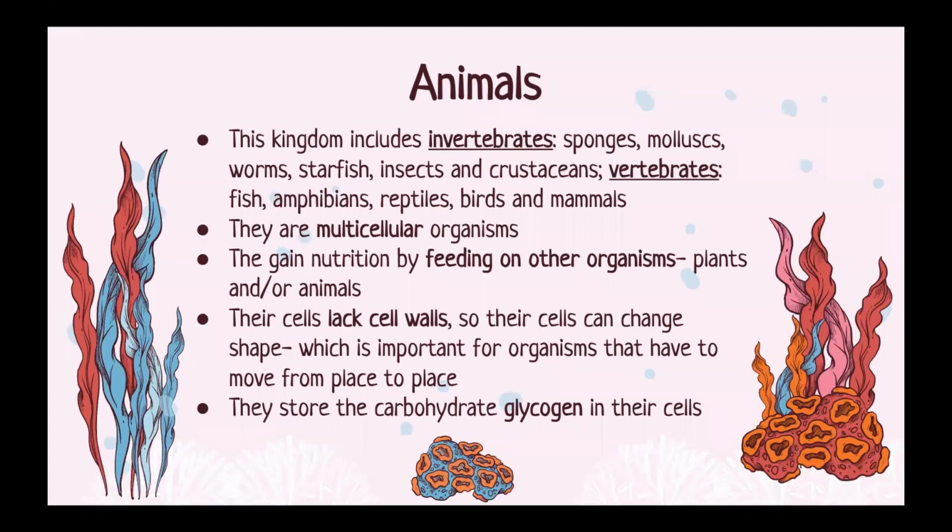Animals are multicellular organisms. They gain nutrition by feeding on other organisms. Their cells lack cell walls, which means that their cells can change shape, which is crucial for organisms that have to move from place to place. They store the carbohydrate called glycogen in their cells.